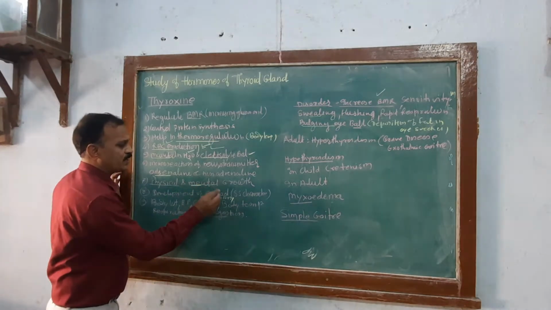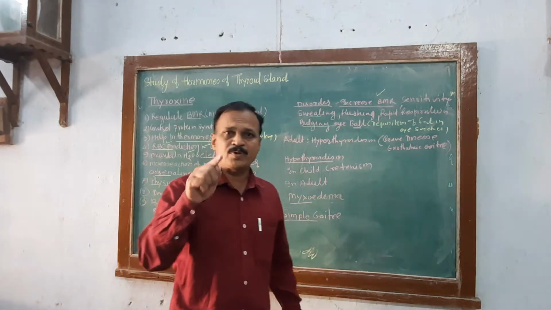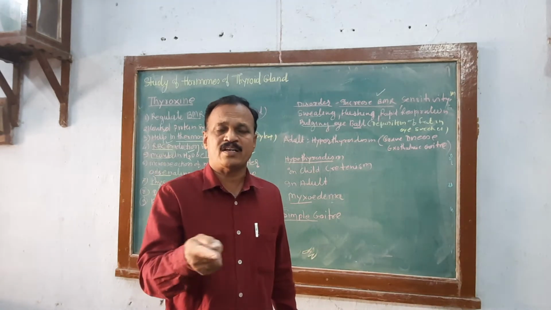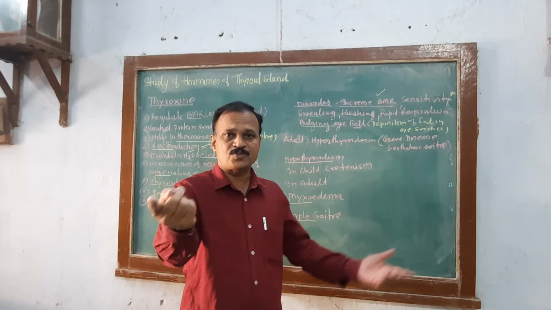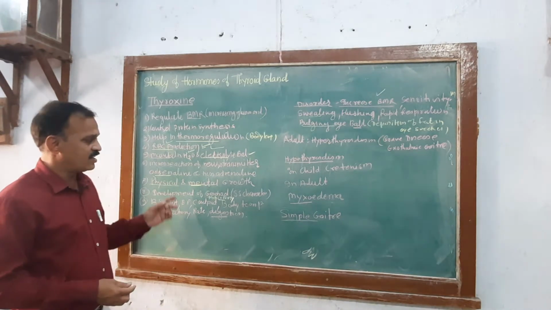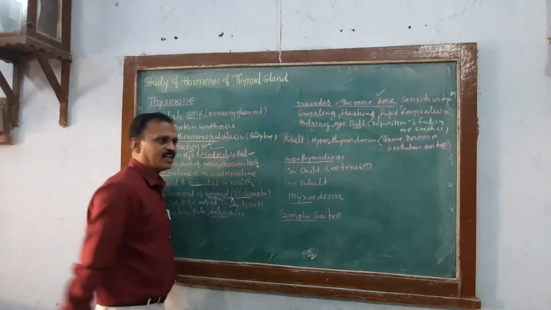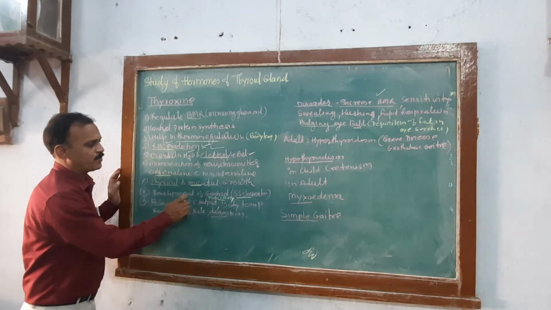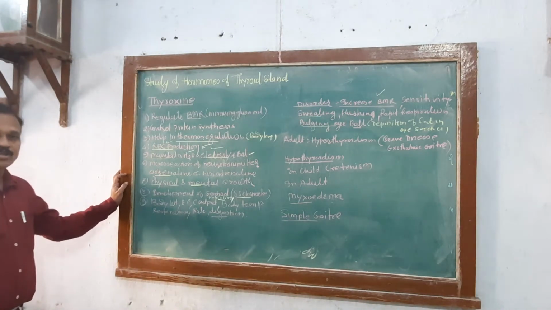Means indirectly there is a role in development of secondary sexual character. It regulates the development of gonads in the male, that is the testis. In the female there is the ovary, which is the female reproductive organ. It is responsible for production of egg and secretion of estrogen, progesterone, relaxin. Estrogen is responsible for development of secondary sexual character in females. Hence there is a direct relation between development of gonads and secondary sexual character in female and male. So remember, it controls the development of gonads and secondary sexual character. It also controls body weight.